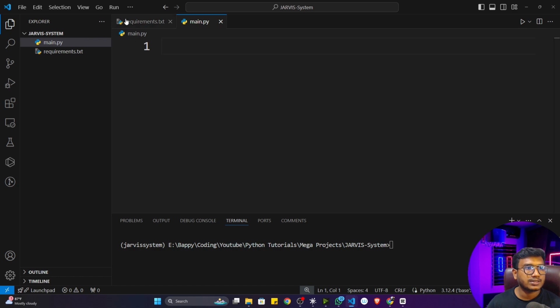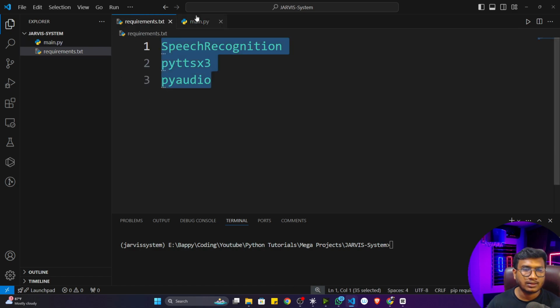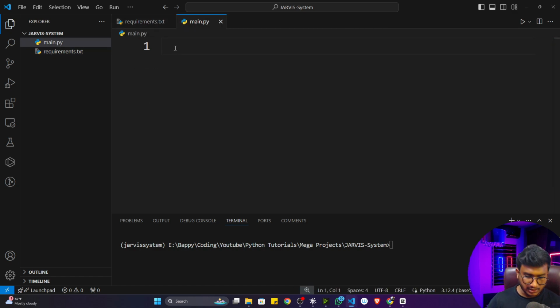So here, first of all, let's import all the libraries one by one. If I want to import the speech recognition library, I have to import it like that. So just write import speech.